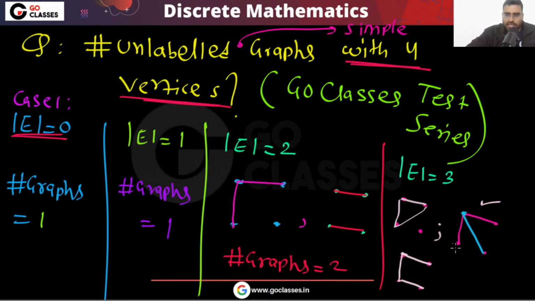Can you tell me? Like here you have a 3-degree vertex. This is the only graph possible in which you have a 3-degree vertex. If you do not have a 3-degree vertex, then either you have a cycle, in which case you will get this, or you have no cycle, in which case you will get this. There is no other possibility.